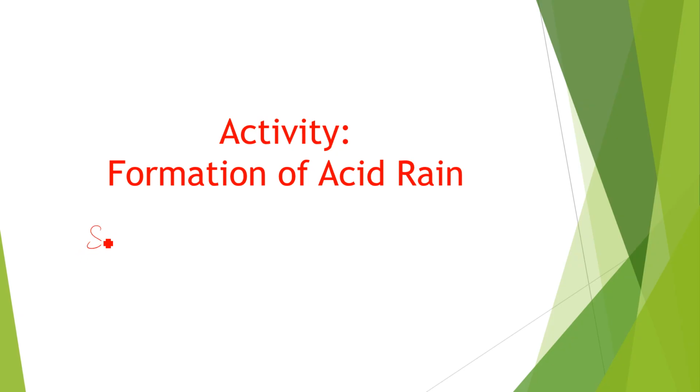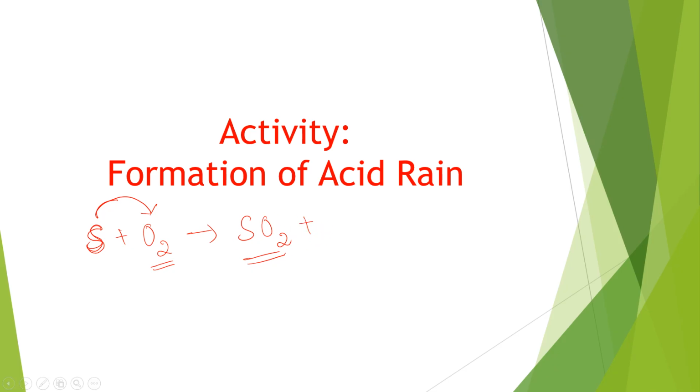When sulfur reacts with oxygen, it produces sulfur dioxide gas, SO2. See here, while we are burning a substance, what is happening? For the burning process, oxygen is very, very important. So when the sulfur present in the matchstick reacts with oxygen, it is converted into sulfur dioxide.